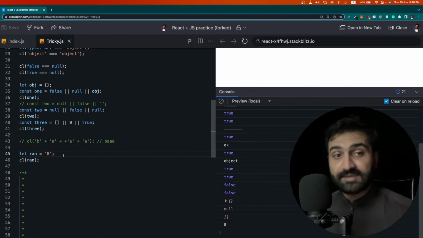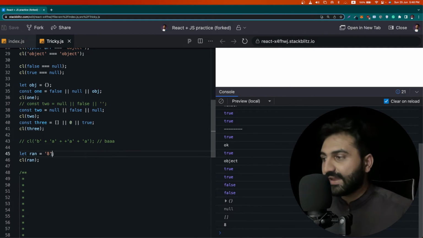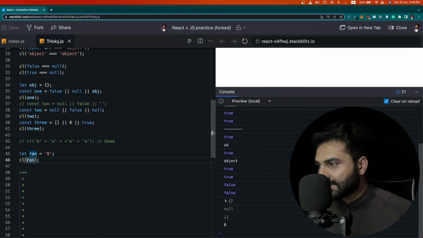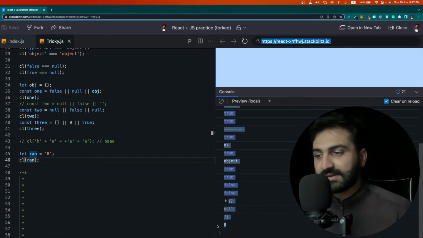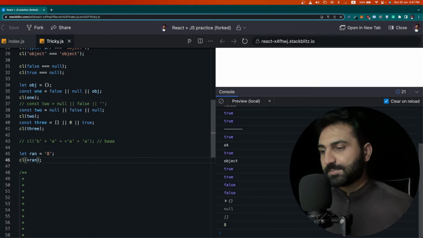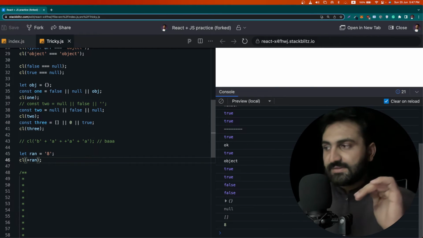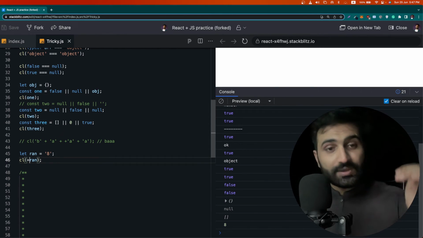So let me give an example to you. Let's suppose we have this variable ran and it has 8 as a string. If I console out, it prints 8, but this 8 is a string. If I just put plus here, not double plus but only plus, what it will do is coerce it. Now this plus is coercing the data type string to a number.